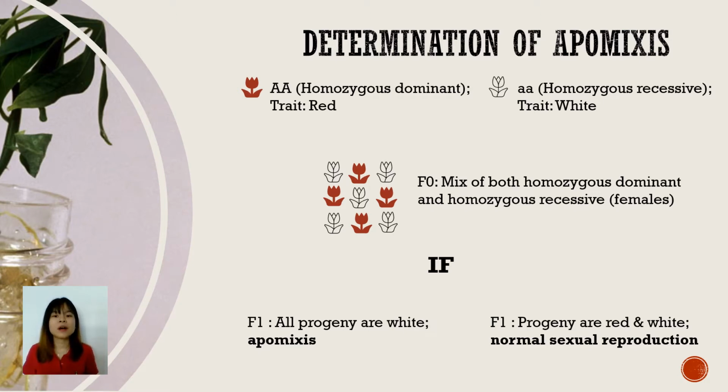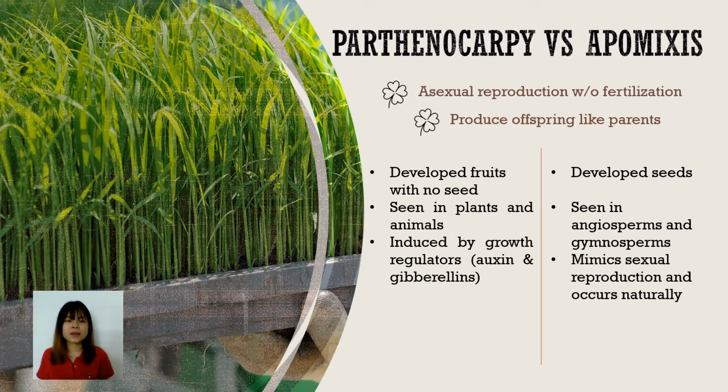In this example, homozygous dominant plants are red and homozygous recessive are white in color. A group of homozygous dominant and homozygous recessive plants are put together whereby the female plants are homozygous recessive. If the F1 generation produces progeny that are white traits, then it indicates apomixis, otherwise they undergo normal sexual reproduction. Since fertilization does not occur, the progeny will follow the mother's trait.